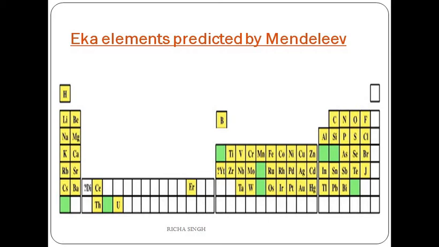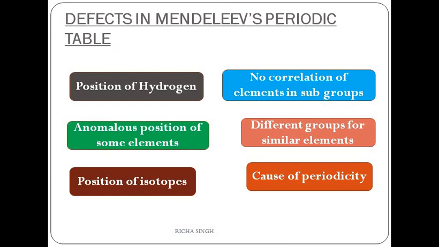Eka, meaning one, for elements which would have the same properties, like Eka boron, Eka aluminium and Eka silicon. Later on Eka boron was named scandium because it has properties similar to boron. Eka aluminium was given the name gallium, and Eka silicon was given germanium. So these elements were discovered later, but Mendeleev had put some spaces in between so that they were easily fit in the periodic table without any disturbances.